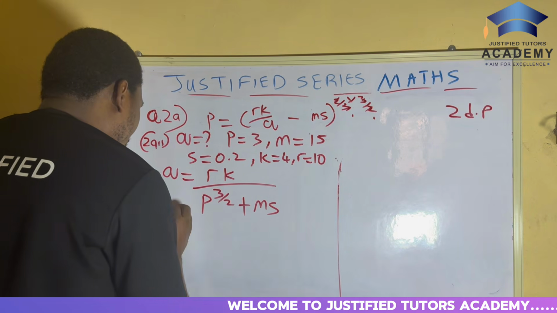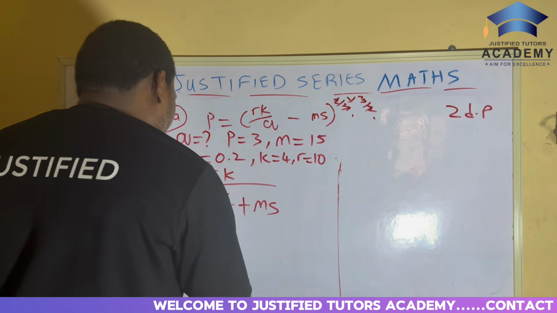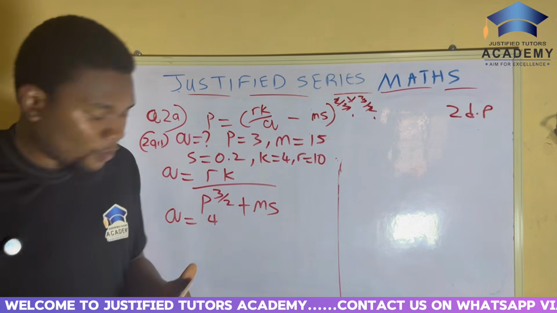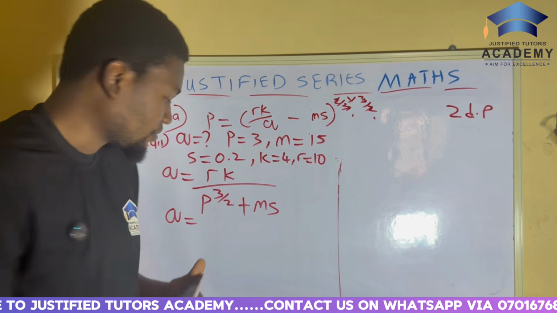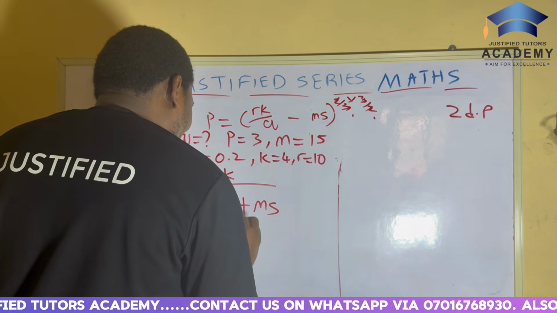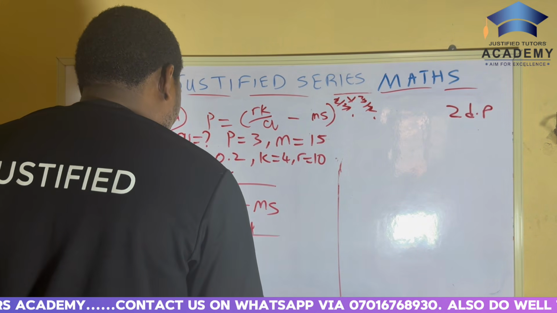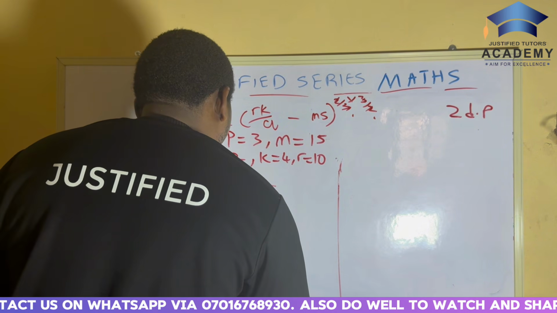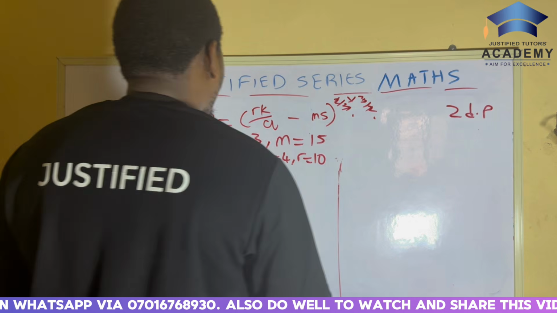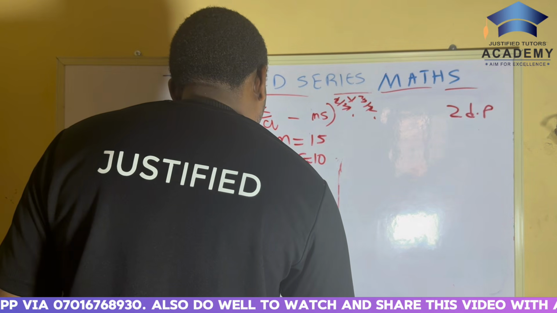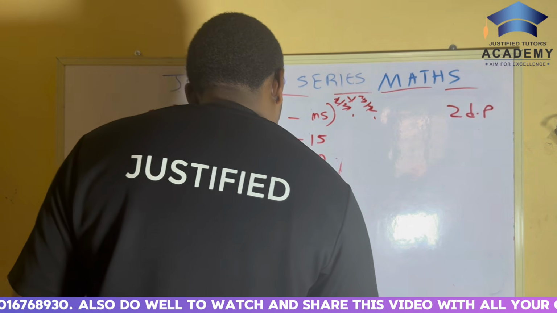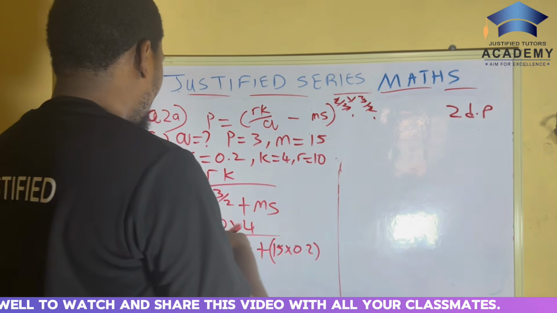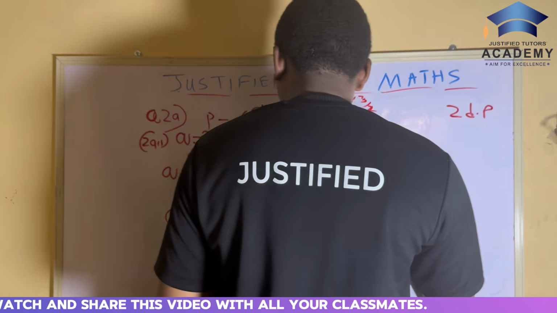So let's go. Q is equal to 10 times 4, because R is 10. So Q is equal to 10 times 4 over P, which is 3, raised to power 3 over 2, plus M, which is 15, in bracket times S, 0.2. So I'll write everything here at this point.